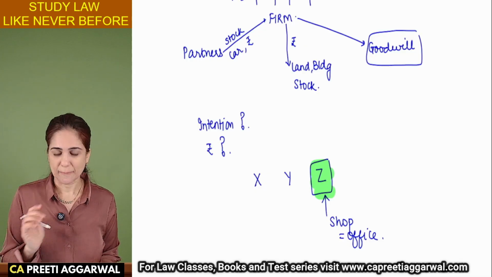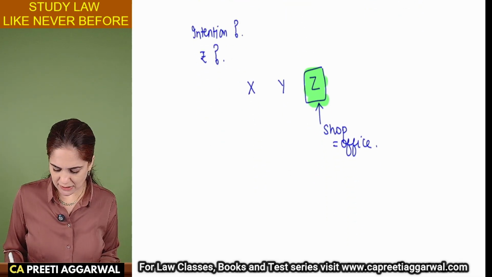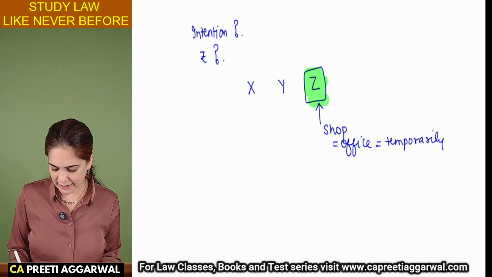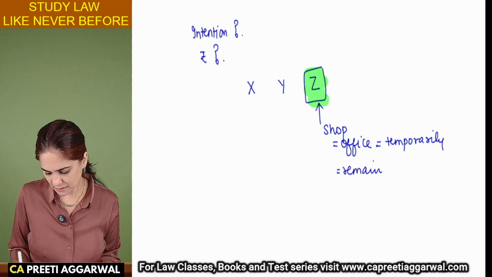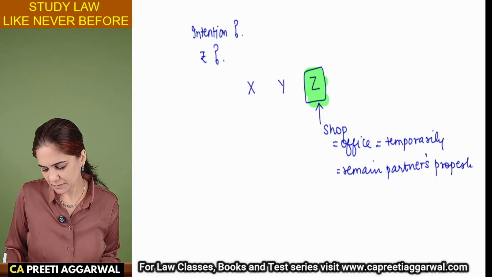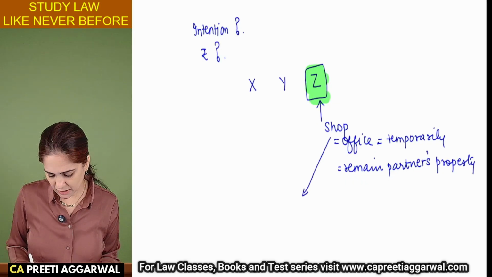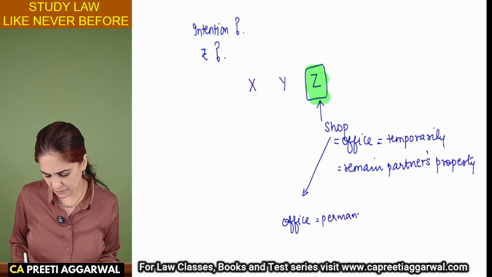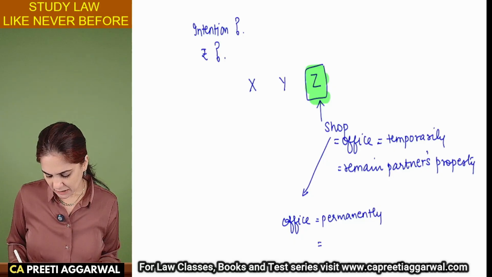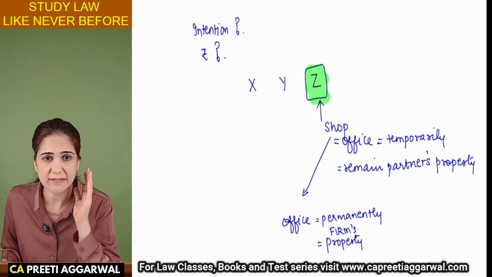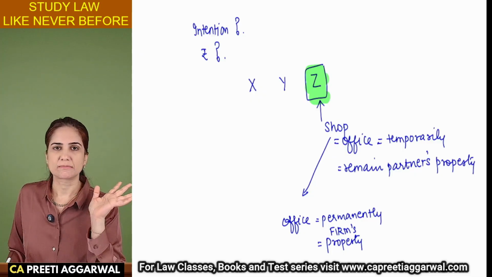So see the intention. If they are using this shop as an office only temporarily, it will remain the partner's property. But if permanently, then this property will now become the firm's property because you have given it to the firm.